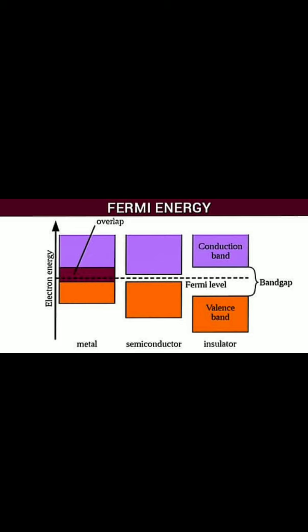If these two bands overlap, it is easier for electrons, whenever they are excited, to go directly to the conduction band without traveling any distance, and with negligible loss of energy, because the two bands overlap each other. That's why this portion is colored red. If they overlap, the electrons do not travel any distance.